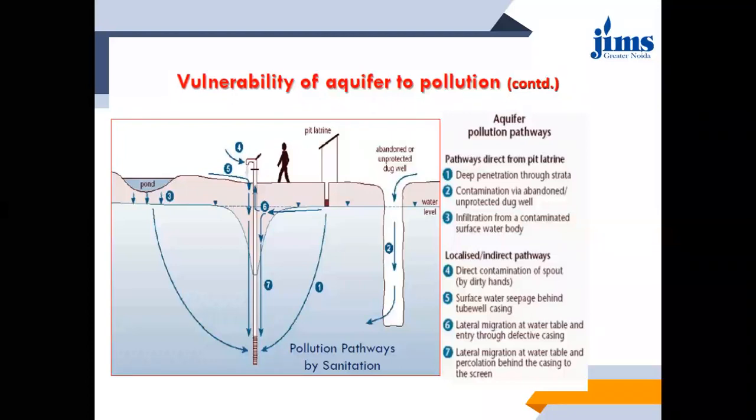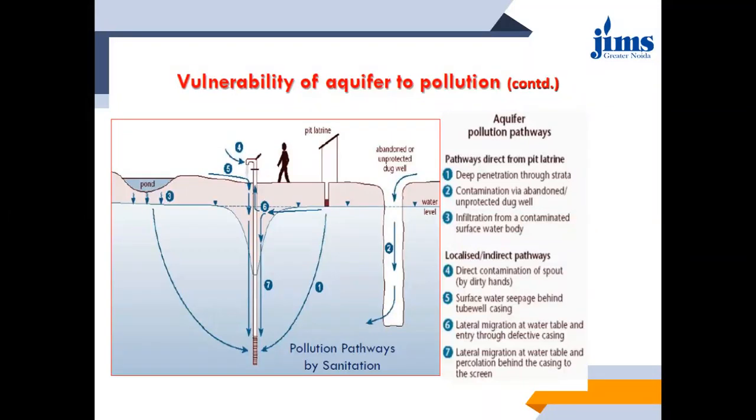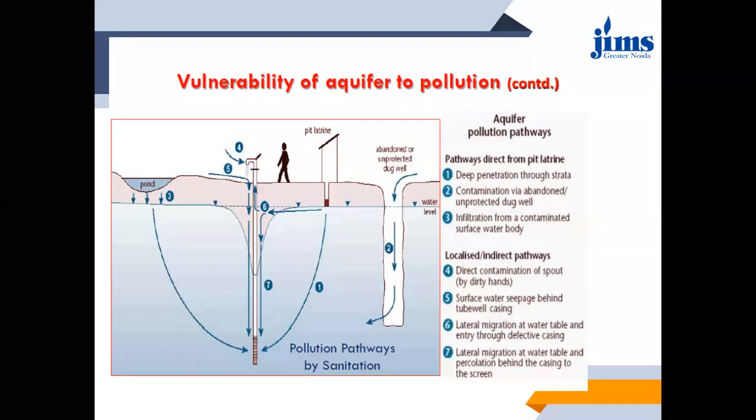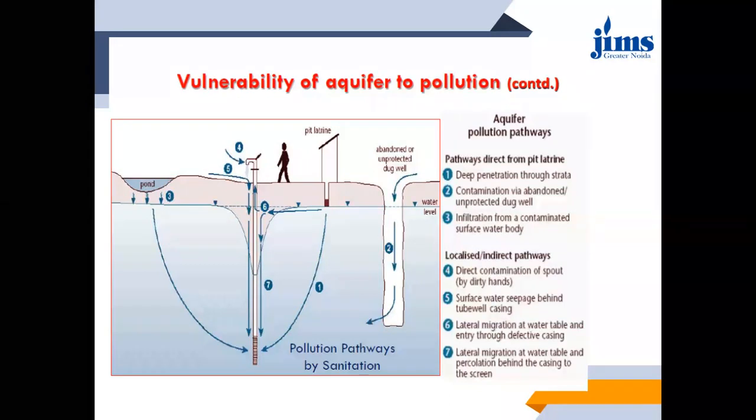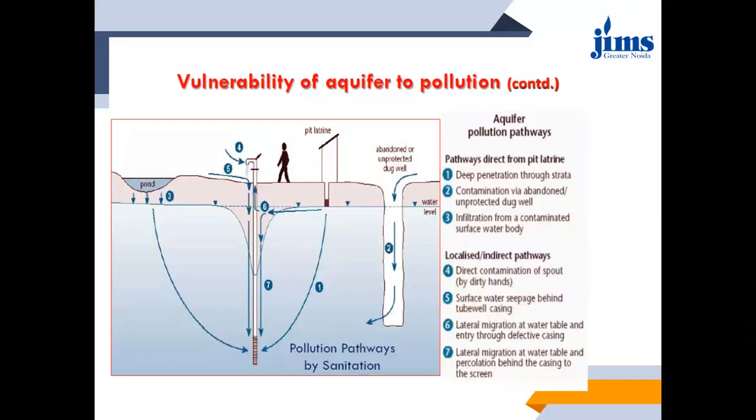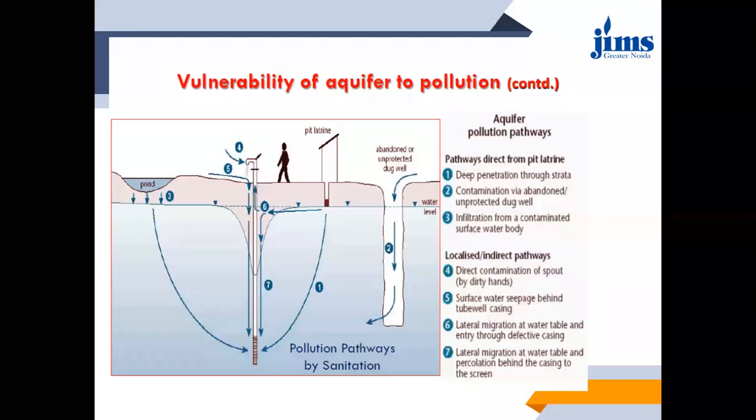See here in this image, this is a very beautiful depiction of the contaminants leading to the ground surface, groundwater resources. In case deep penetration through the strata is there, like hand pumps or bore wells, in those situations the contaminants may not easily reach the bottom of the well strainer. But in case of certain shallow water tables and thin vadose zone areas, the contaminant can easily reach the groundwater resources.